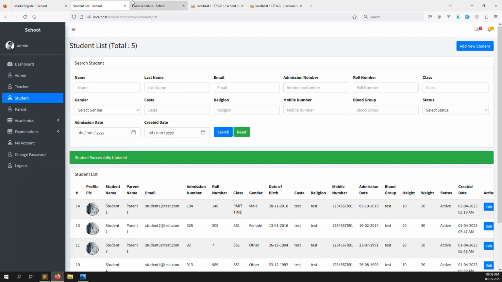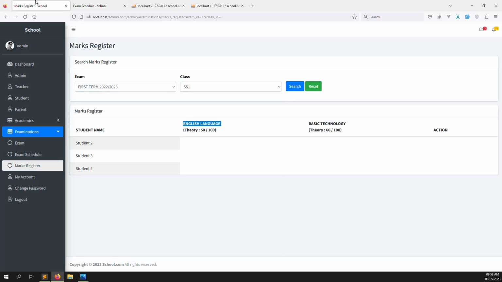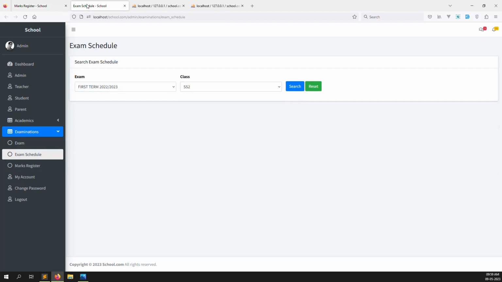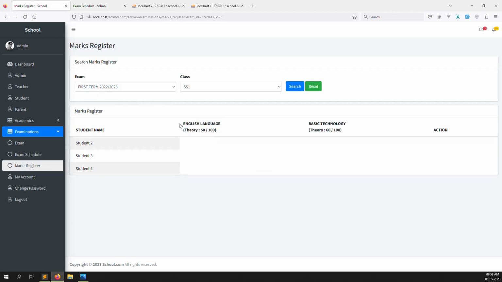Suppose I go inside exam scheduling, select this exam, and also select ss1, not ss2, and search. So you can see 1 and 2, because we have added only two rows of data. We added English language with the exam details, and basic technology with exam details. This is why it shows only two subjects.